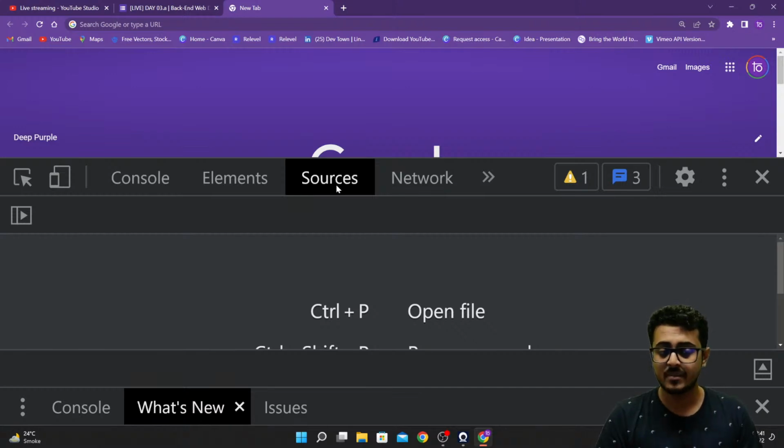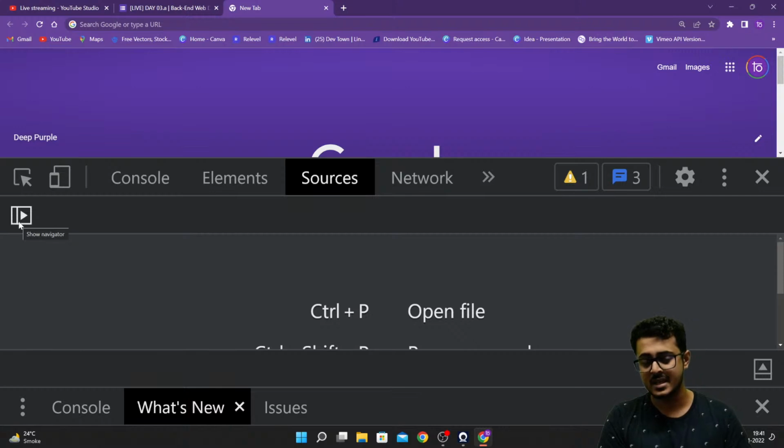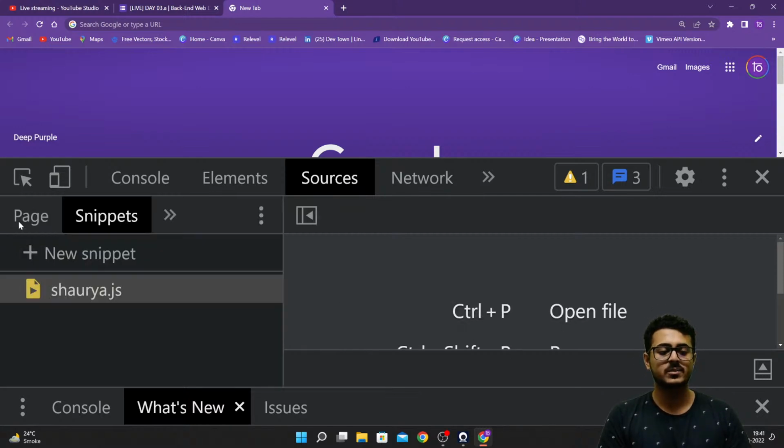So right over here, as you're able to see, I'm having sources, elements, and console. I want you guys to select sources. Inside of sources, there is this particular button on the left hand side that says show navigator. If you hover over this button, you will be able to see show navigator written right over there. Now I want to click on this particular button.